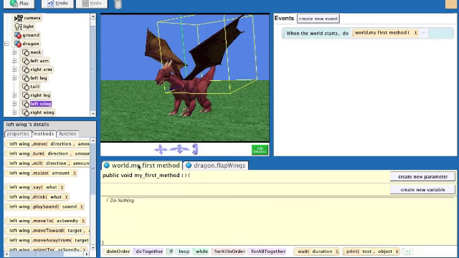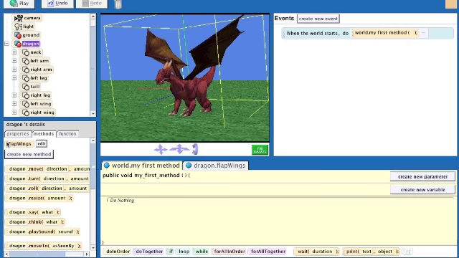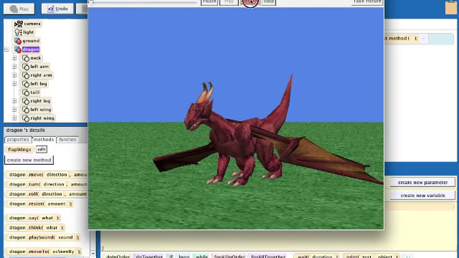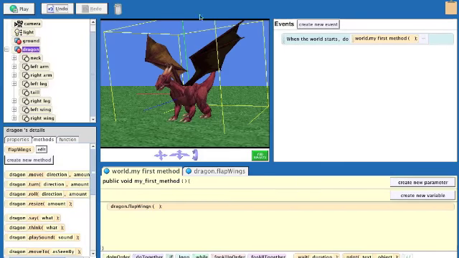Now if we look at our world method, it's not doing anything, but actually what we would like it to do is have the dragon flap its wings. So what we do there is we select the dragon, and we now have this method at our disposal for the dragon. So we'll drag this in here to the main method, and it will flap the wings. So now we can test this. So you see the dragon is flapping its wings down. Okay, so that's all very well and good.